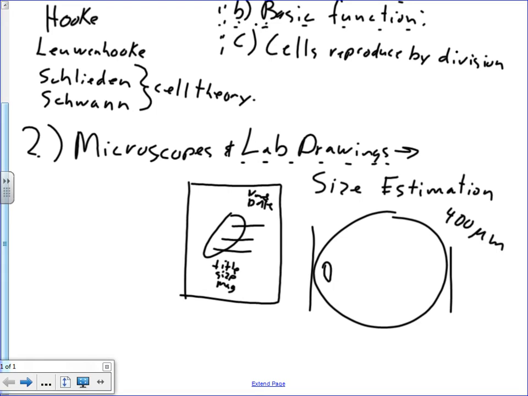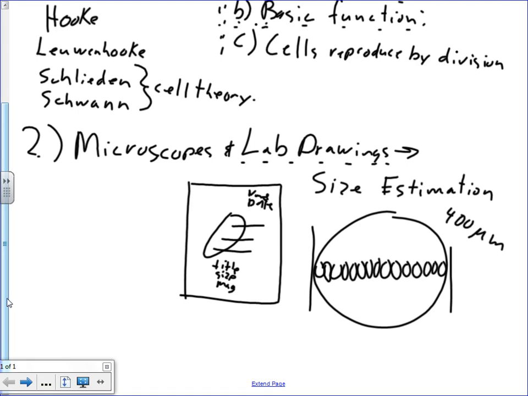Approximately, how big is that? Here's what I would do. It's kind of small. If this is 400 across, I'm going to estimate how many would fit across here, so I'll draw them: 1, 2, 3, 4, 5, 6, 7, 8, 9, 10, 11, 12, 13, 14, 15. I was going to guess that 20 would fit across.